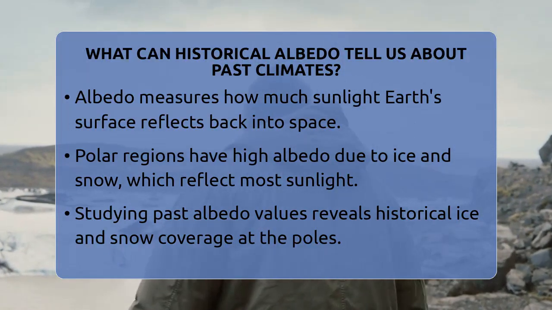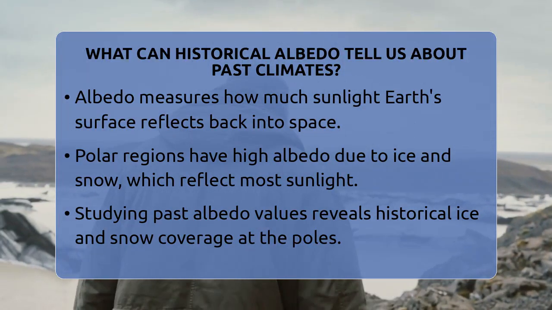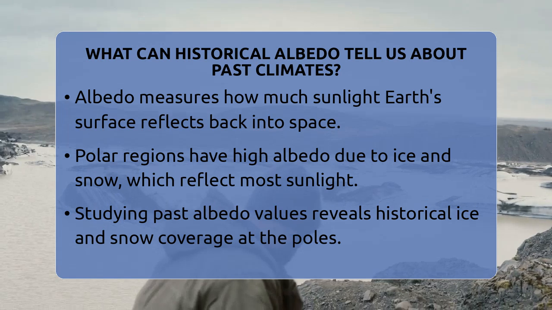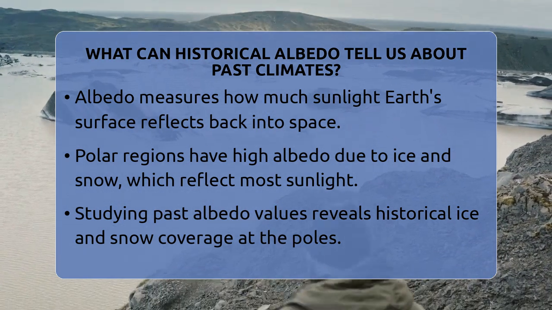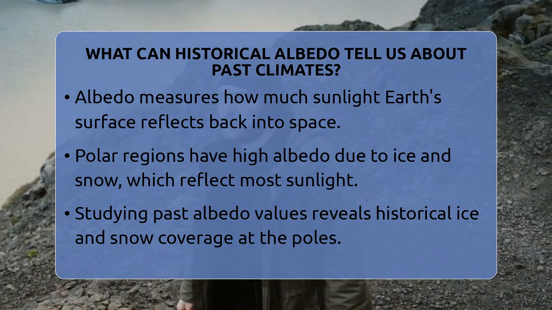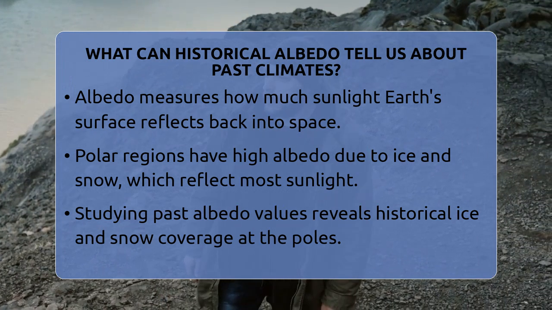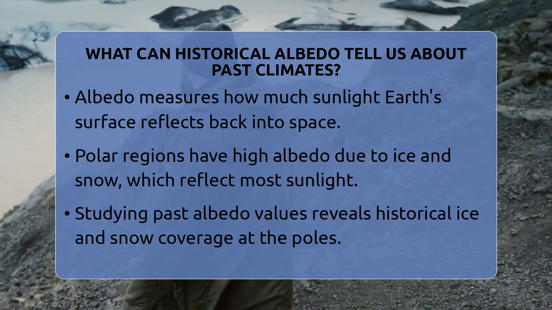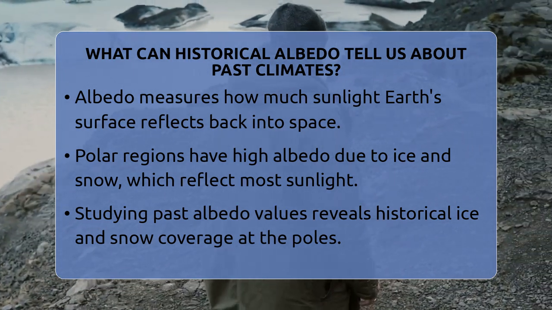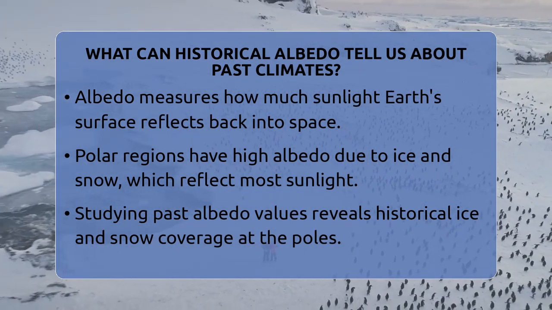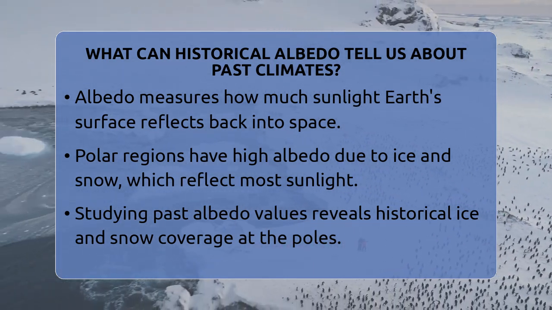What can historical albedo tell us about past climates? Imagine looking back in time and being able to read Earth's climate history just by examining how much sunlight its surface reflected. That's what historical albedo helps us do. Albedo is the measure of how much sunlight Earth's surface bounces back into space.